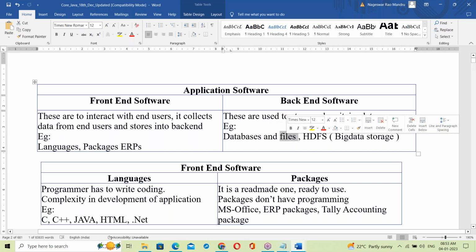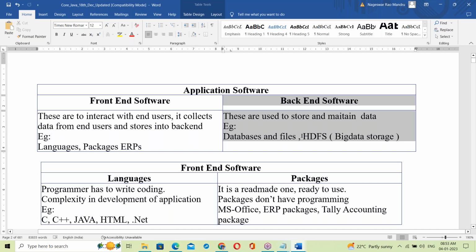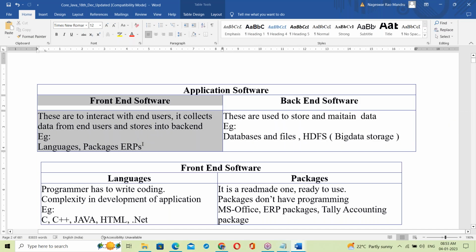Next is HDFS, the Hadoop distributed file system, for storing big data. So this is the storage backend, and the front end is collecting data from users.